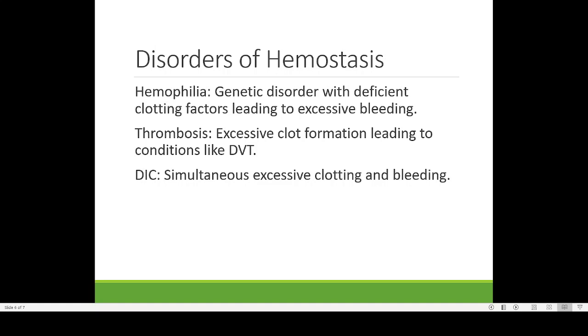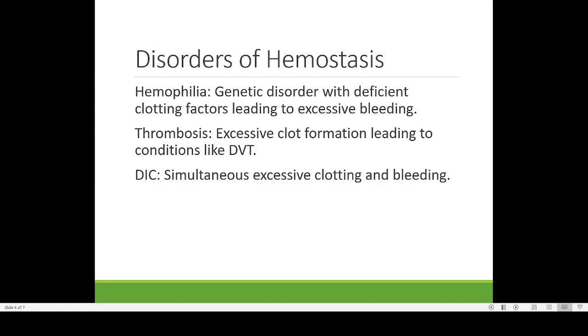Then another disease is excessive clot formation, leading to conditions like DVT, deep vein thrombosis. This condition is known by the name thrombosis. I will show you deep vein thrombosis.